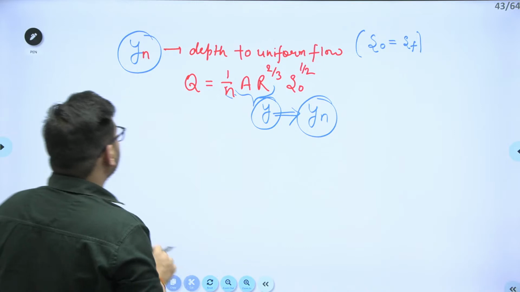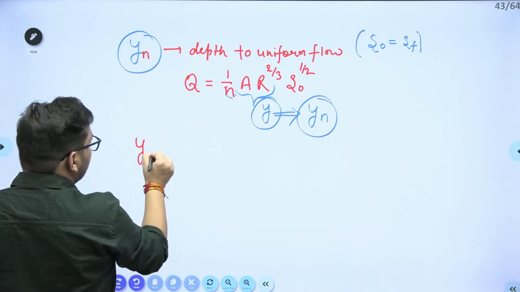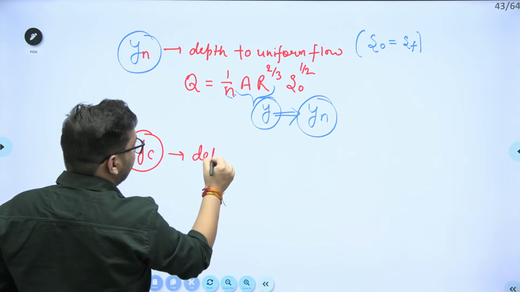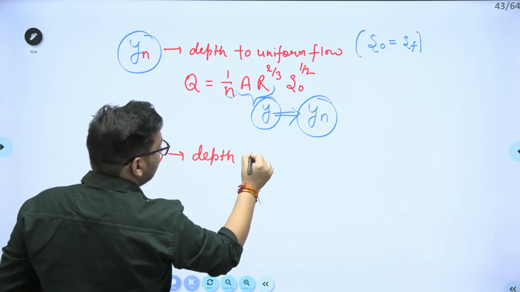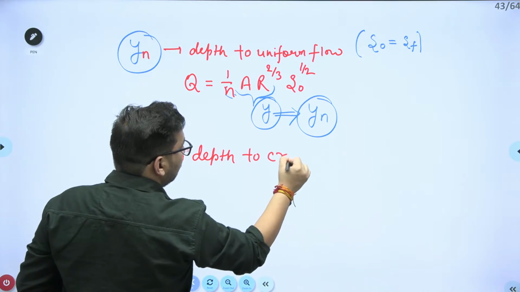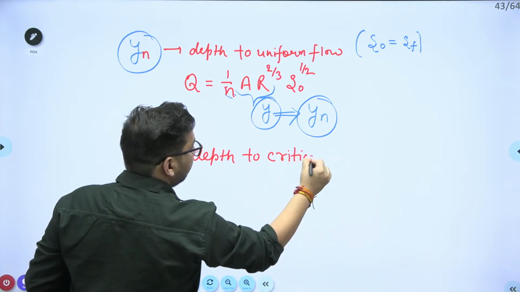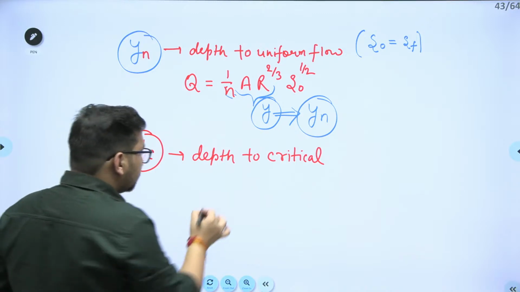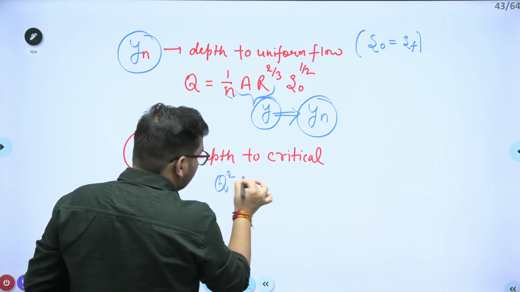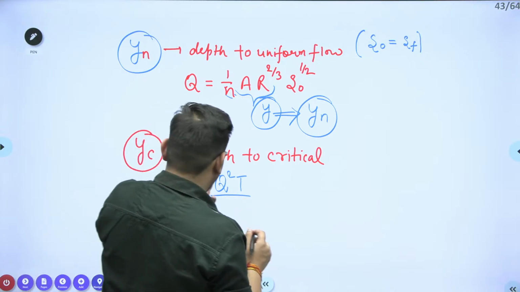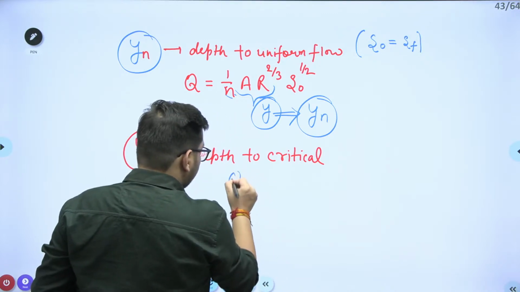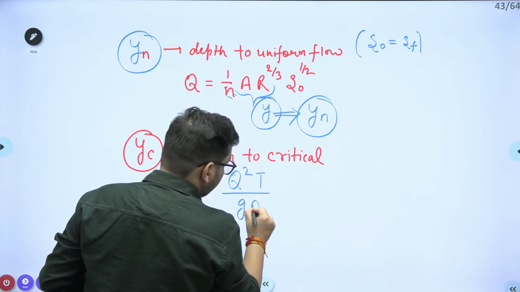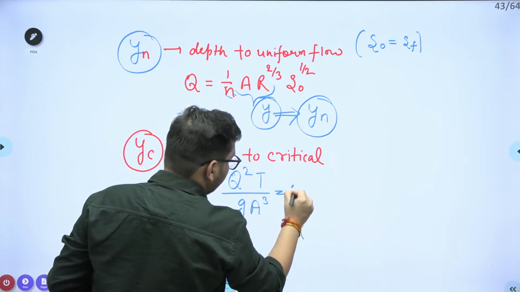How to calculate the YC value? The YC value is the depth corresponding to critical flow. If it is the depth corresponding to critical flow, we can use this relation: Q square T upon G A cube is equal to 1.